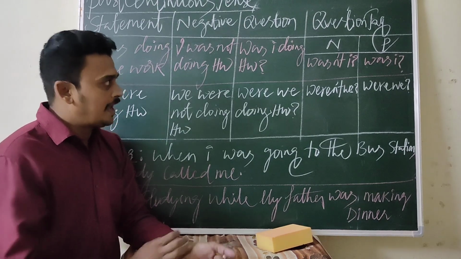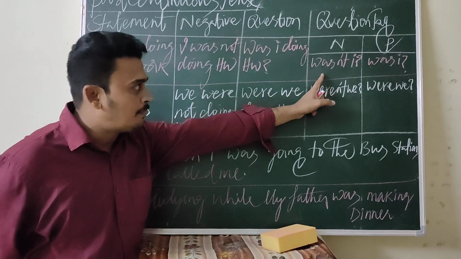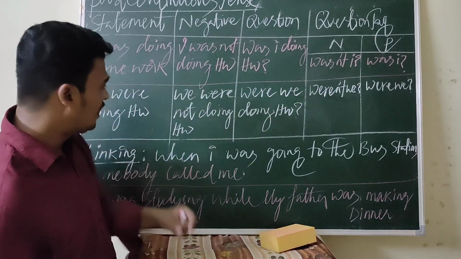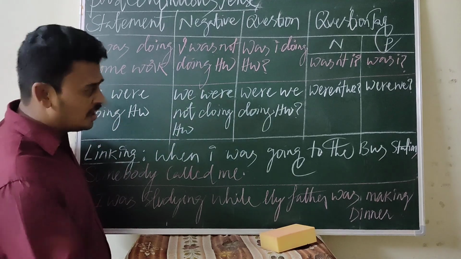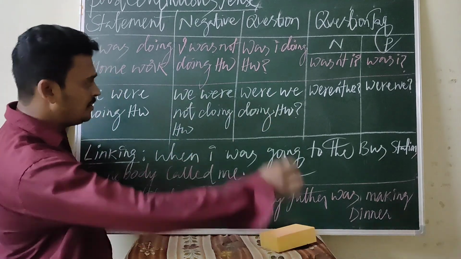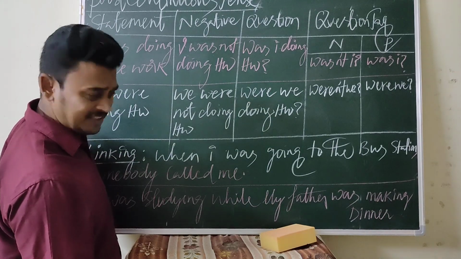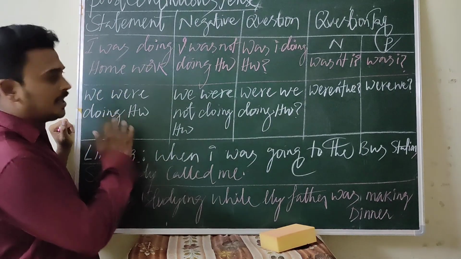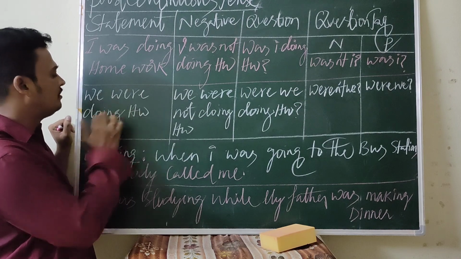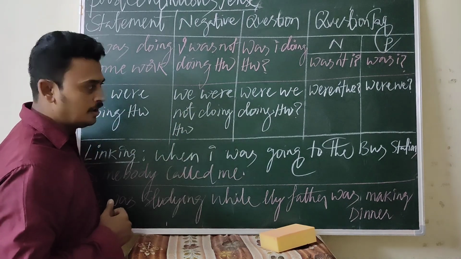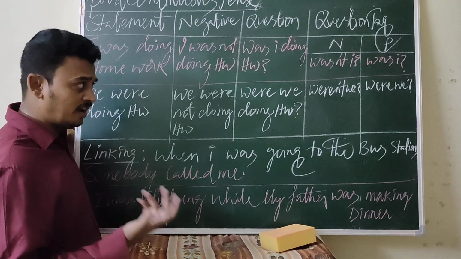So the negative question tag is wasn't I, and the positive question tag is was I. Okay? When the statement is positive, use a negative question tag. When the statement is negative, a positive question tag is to be placed. And now take another subject. We were doing homework. We were not doing homework. Were we doing homework? Weren't we?